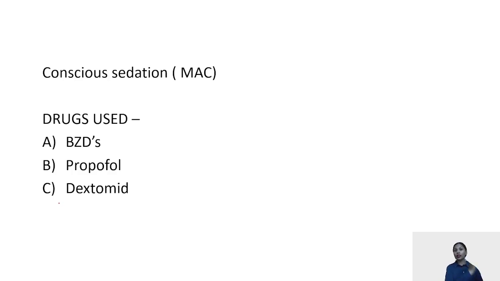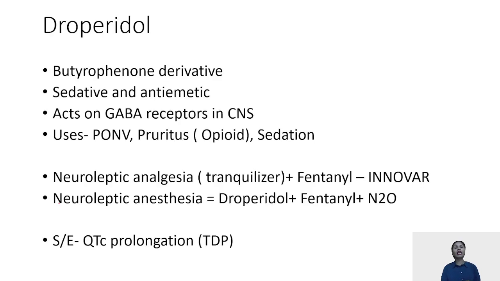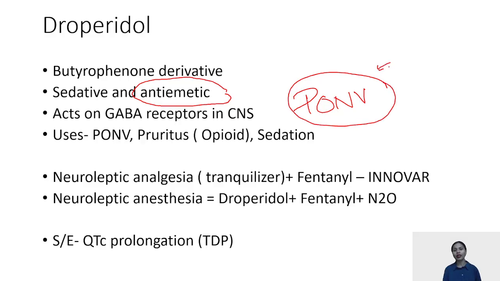So I've already told you a list of drugs which can lead to pain during injection, then a list of drugs which can be used for conscious sedation. Last is droperidol, which is a butyrophenone derivative. Again, it is a sedative, but the beauty is the anti-emesis, acting on the GABA receptors, used specifically in those surgeries which are very prone to post-operative nausea and vomiting.